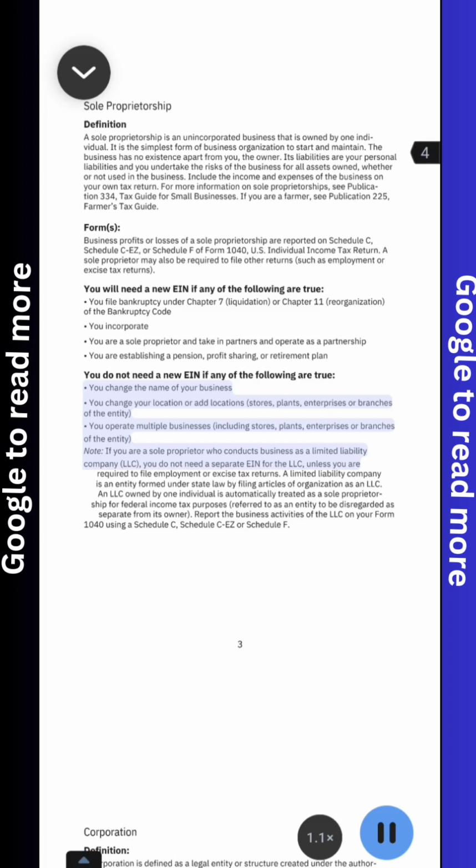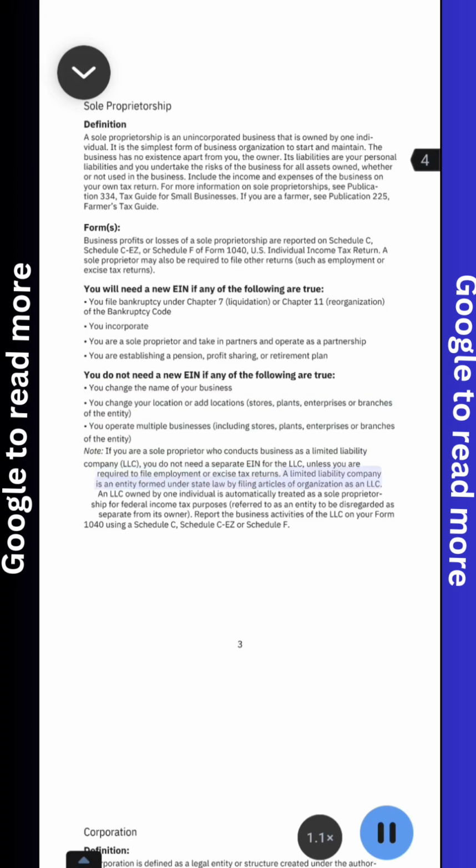You change the name of your business, you change your location or add locations, stores, plants, enterprises or branches of the entity. You operate multiple businesses, including stores, plants, enterprises or branches of the entity. Note: if you are a sole proprietor who conducts business as a limited liability company (LLC), you do not need a separate EIN for the LLC, unless you are required to file employment or excise tax returns.